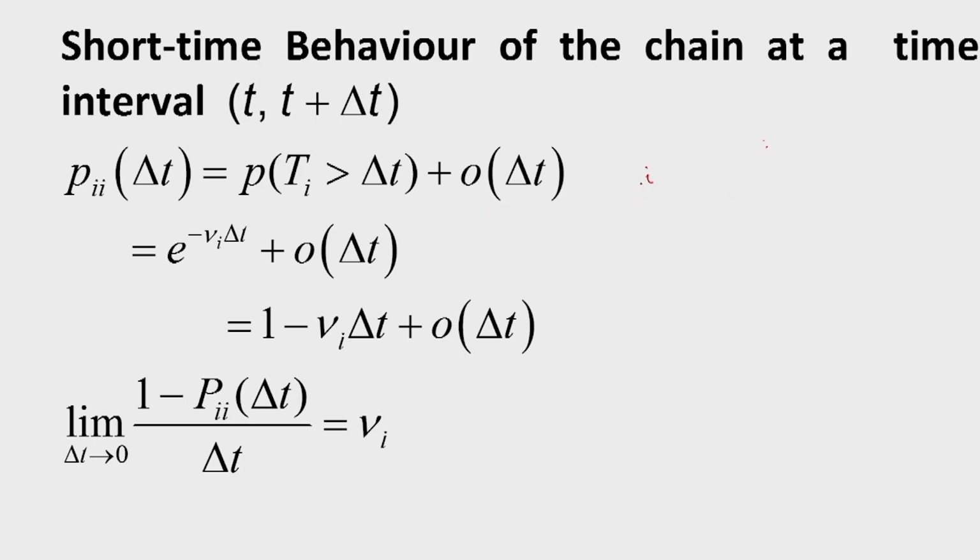That probability will be smaller, so we denote it by o(delta t). And therefore this is e to the power minus nu_i delta t plus o(delta t).